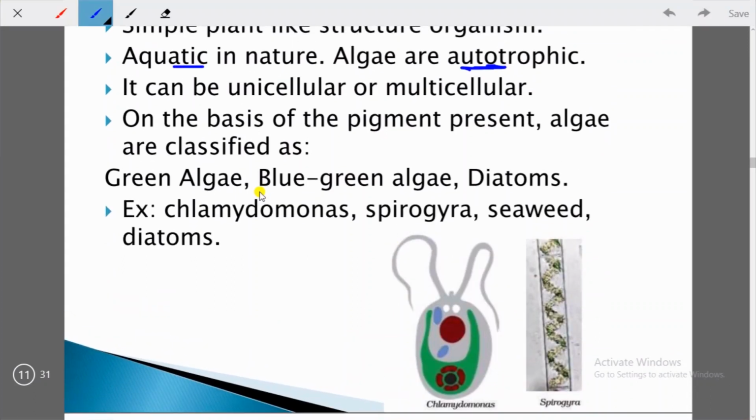If you talk about blue-green algae, they are single-celled colonial autotrophs. They have a primitive cell structure, the cell structure of earlier times. Some algae can be used as fertilizer because they can fix atmospheric nitrogen into usable compounds. This is helpful in crop growth, and the capacity of soil to hold water improves. Diatoms are marine algae which float in water due to the presence of stored fats along with silica.